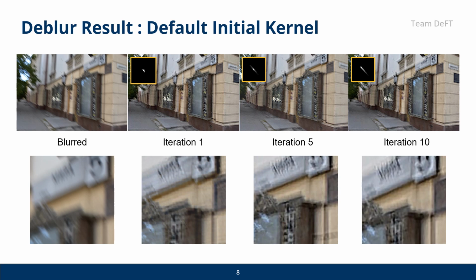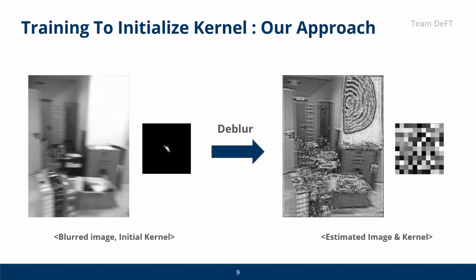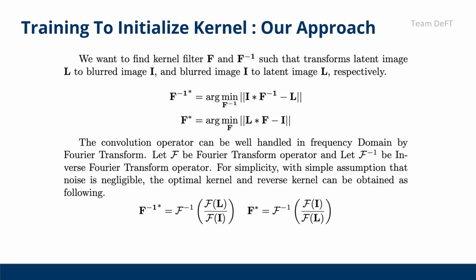However, there were some problems to solve in this method, including the long iteration time and initial kernel guess dependence. As observed in the deblurred images and kernel images, kernel divergence and noise were identified, which leads to degradation in deblurring performance. To address this issue, we trained an initial kernel to achieve better deblurring performance. To find the kernels that transform the latent image to the blurred image and the blurred image to the latent image, we use the equation below to obtain the optimal kernel for each case.